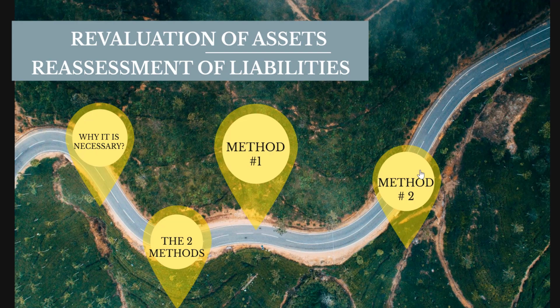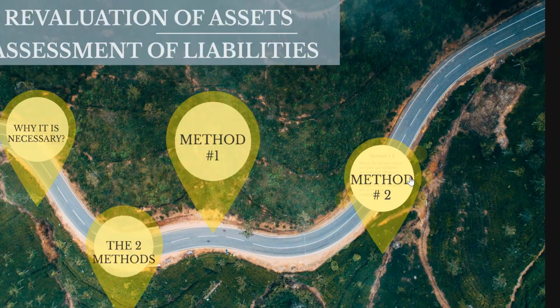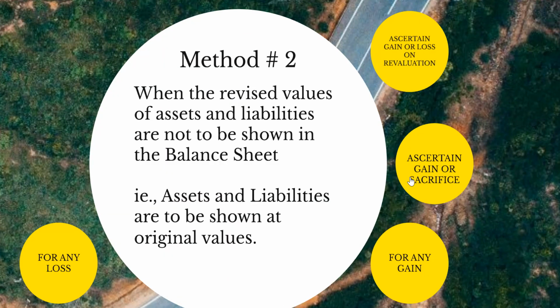Let's go to method 2. Method 2 is used when the revised values of assets and liabilities are not to be shown in the balance sheet. That is, in the reconstituted balance sheet that is prepared after taking into effect the change in profit sharing ratio among the existing partners, all assets and liabilities are to be shown at their original values.